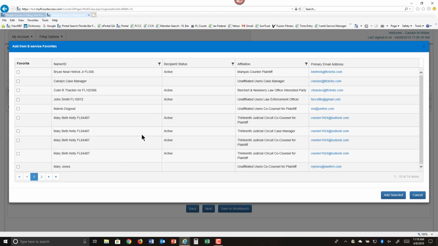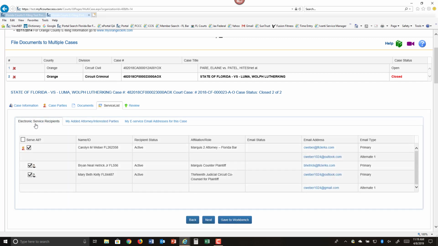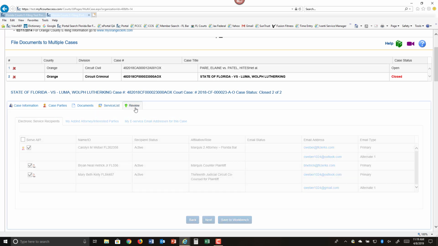I have favorites saved to my profile, so I will add based on my favorites who I wish to add to this service list. That will add those parties, automatically check them for service. Now I'm ready to click on Next or Review.